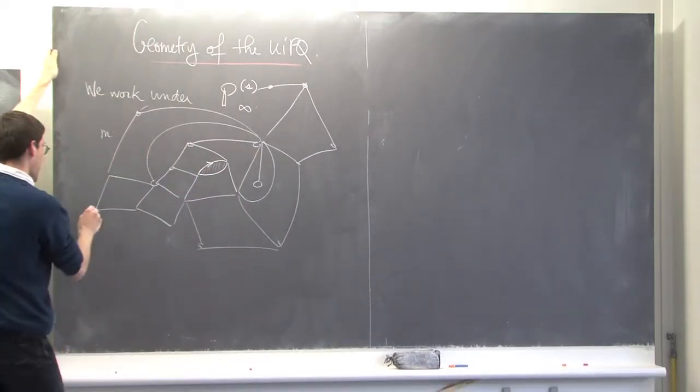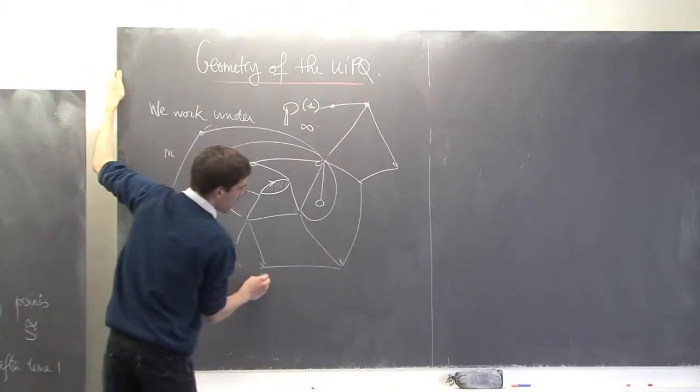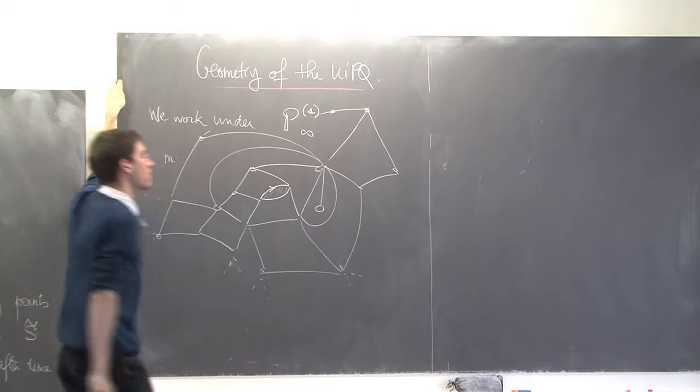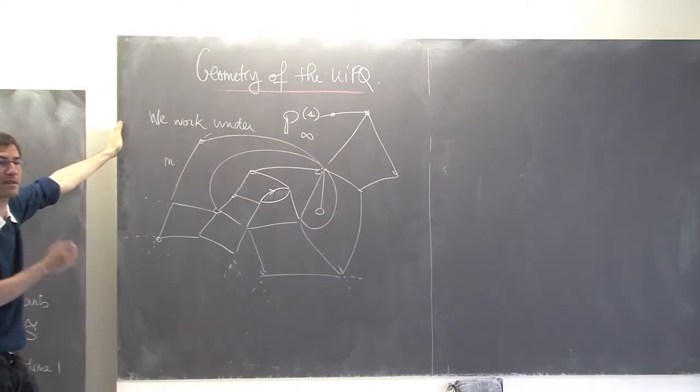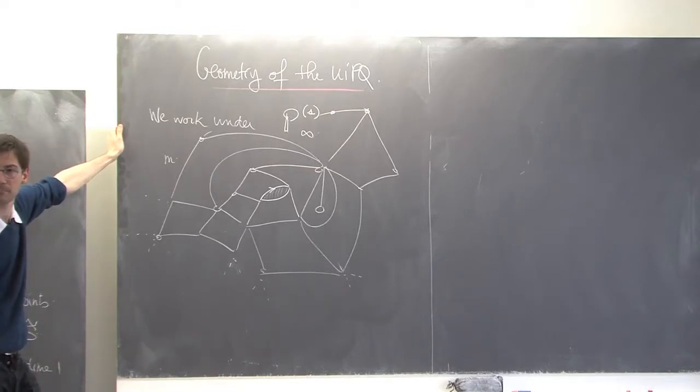So on and so forth, and it fills the plane in the sense that this map is infinite and has one end. You remember?